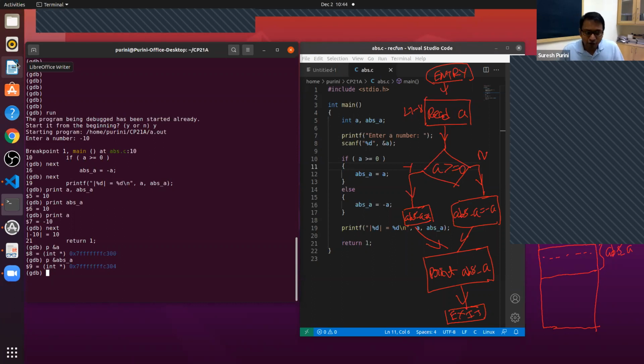If you add 4 to it, you get 304. The variable A is allocated memory at locations 300, 301, 302, 303, and abs_A is allocated memory at 304, 305, 306, and 307. Are you with me here? Completely understood what is going on?